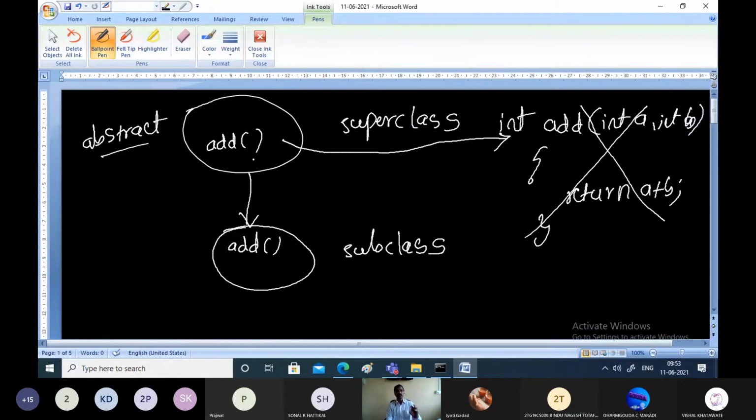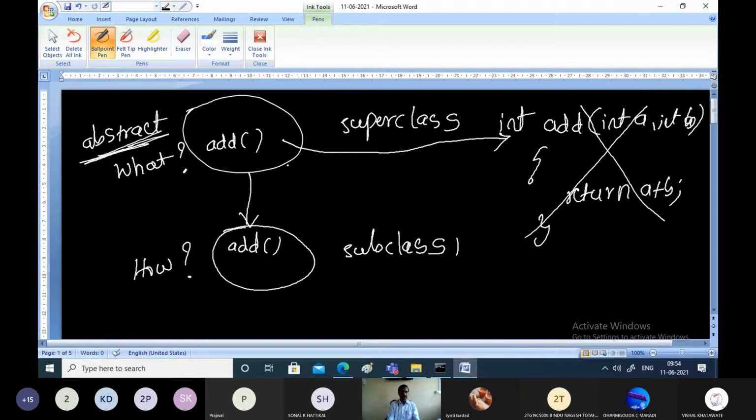So basically, what is an abstract class? An abstract class is just going to tell the nature of the methods. The nature of the method here is add. It is going to perform addition of two numbers, but how it is going to perform the addition will be defined by the subclass. So an abstract class only tells what has to be done, but how it will be done is defined by the subclass. Abstract means which is not clear. It will tell only the prototype, and that has to be implemented by the subclass.